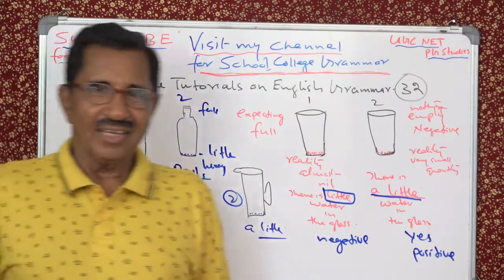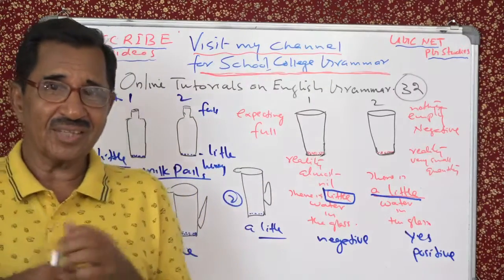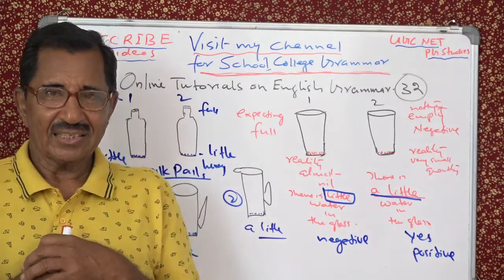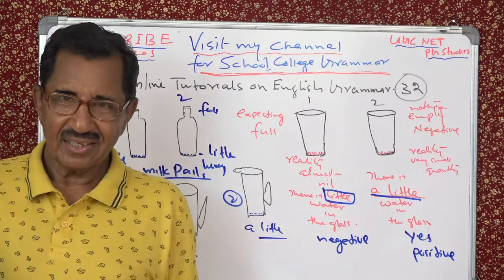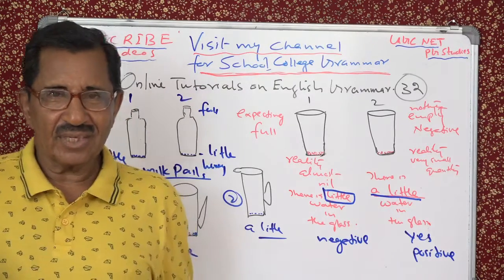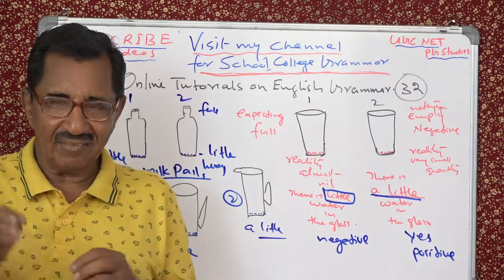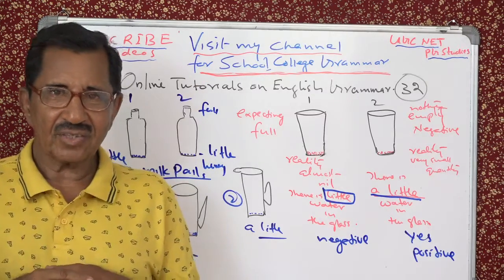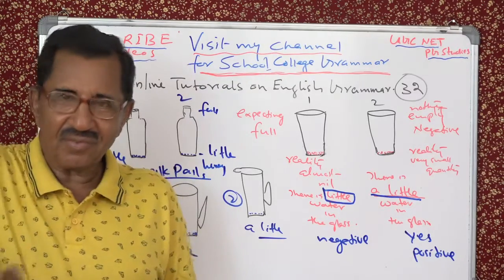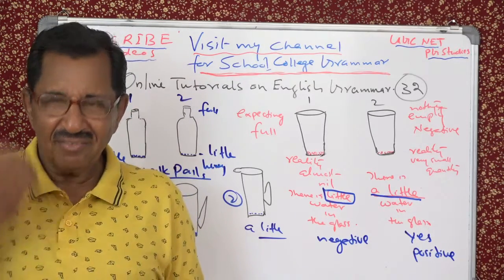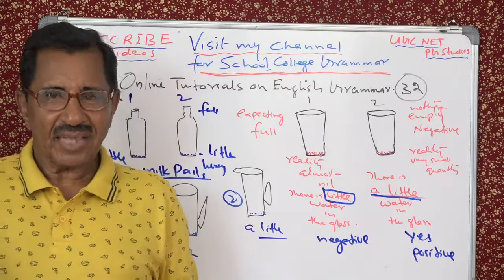So now you make one or two sentences. Suppose it is exam time. One or two situations. How will you describe your availability of time? You will say, I have little time, because I am preparing for examination. I have little time.